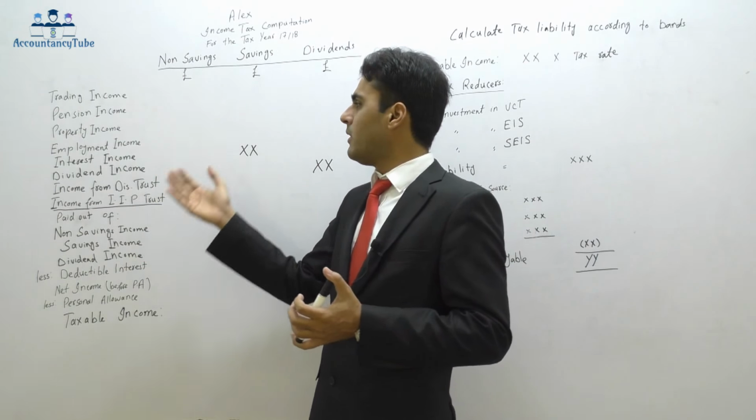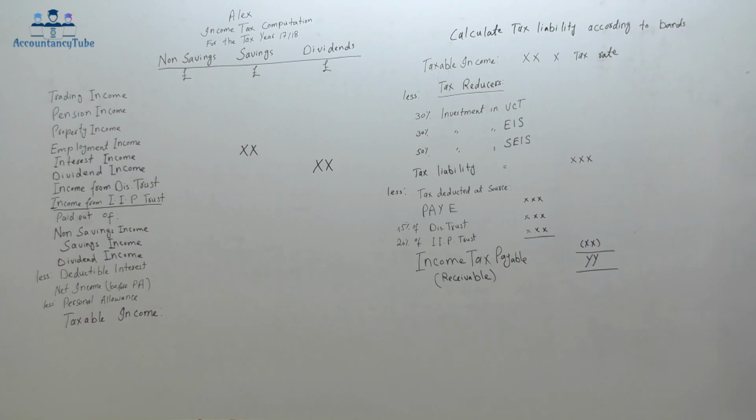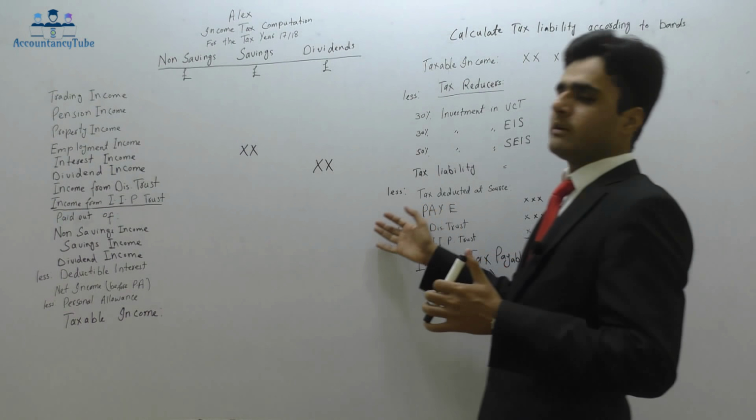There are 3 sections: non-savings, savings, and dividend. We know that dividends will go into the dividends section. Now we know that interest income will go into the savings income. That's it. That was the difficult part.